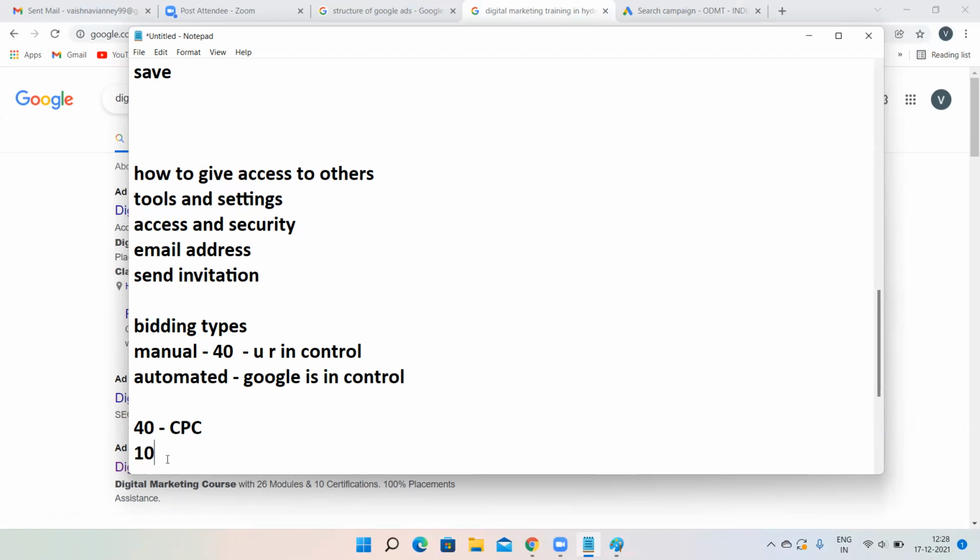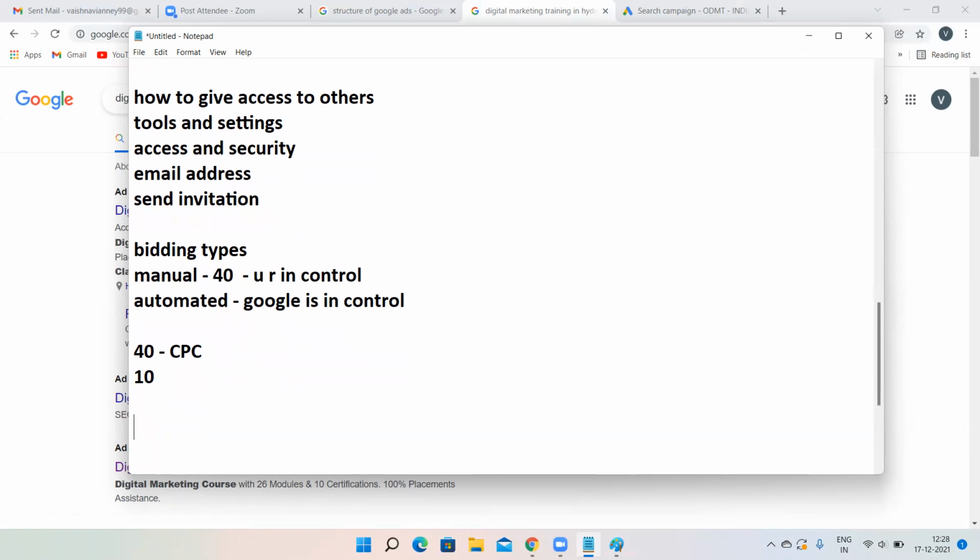So if you go for manual bidding, this is how it works. First, start with 1 rupee. Then see where your ad is appearing. Suppose for 1 rupee, your ad is appearing at 7th position. Then go for 2 rupees. As I have already told you, Google Ads bidding is continuous bidding. Every hour, every minute, every second you can bid. Then again see where you are appearing. Assume that for 1 rupee you are appearing at 7th position. Then change it to 2 rupees. Then you are appearing at 6th position.